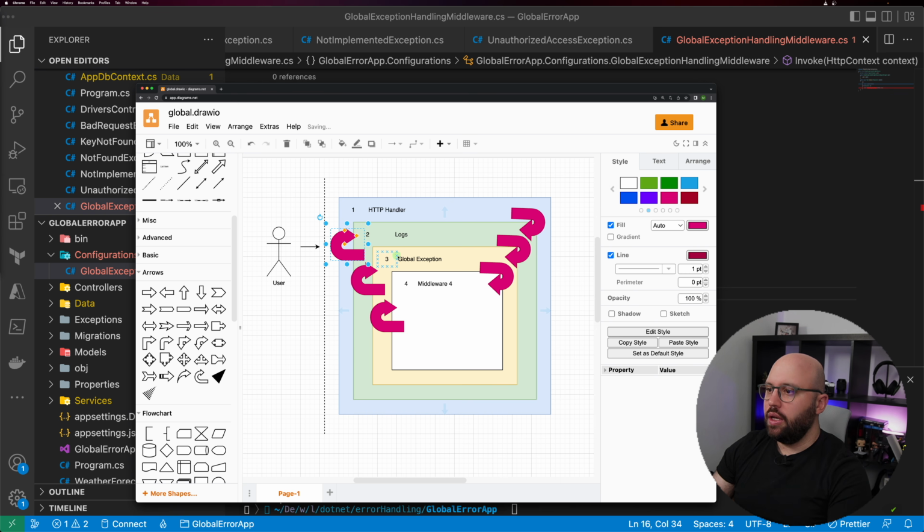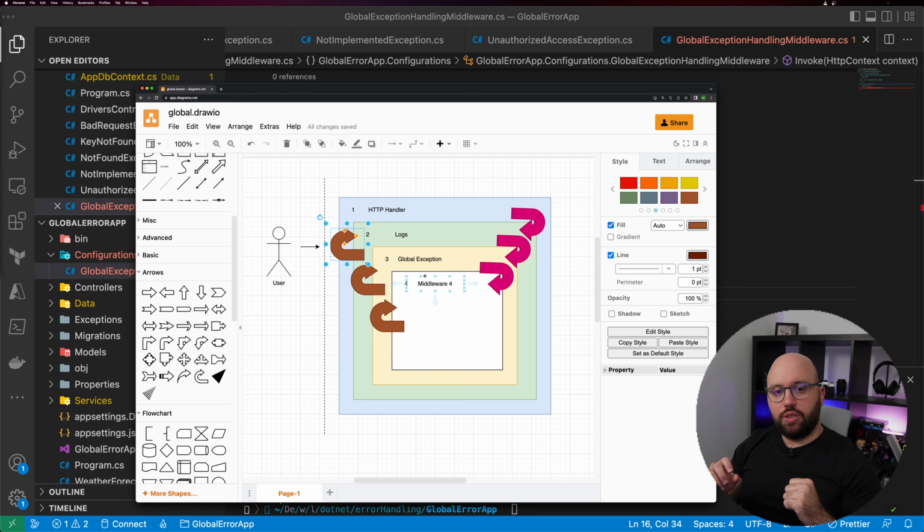So let's make this here a different color. Let's make it an orangey color. No, it's not really. Okay, brown should be fine. Let's make this a brown, and this a brown again. So basically what we're seeing is the middleware is coming in one by one, and then exiting one by one. Let's say there's an error inside any of this middleware. Once an error happens anywhere, it's going to pop up, the middleware is going to catch it, and then it's going to process it.